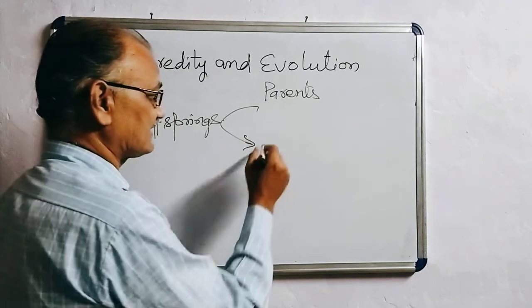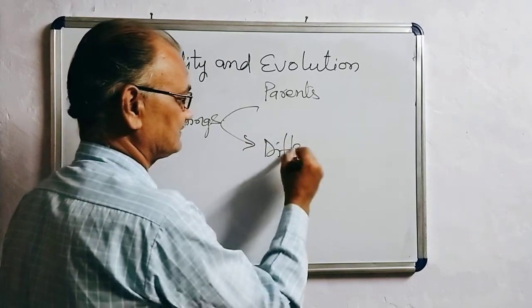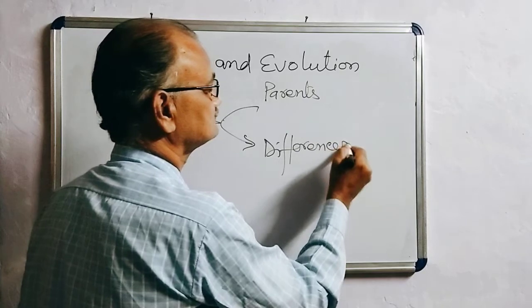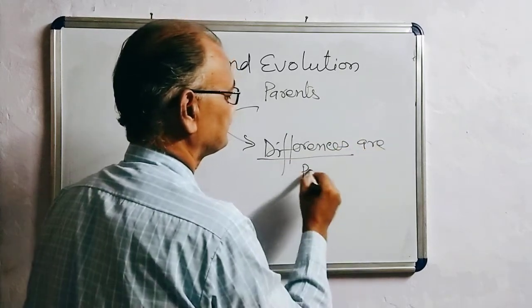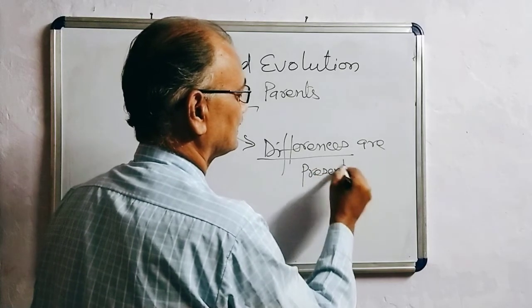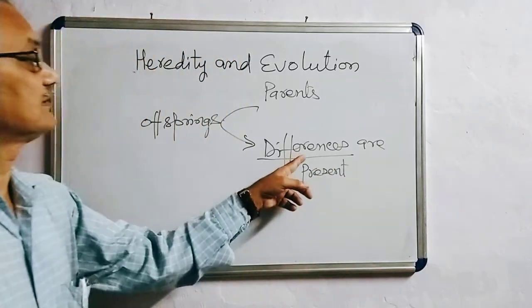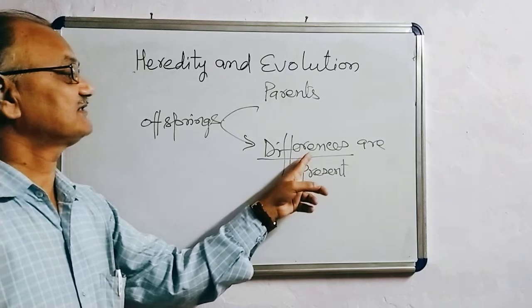Some differences are present. So the difference in the offspring, that is called variation.